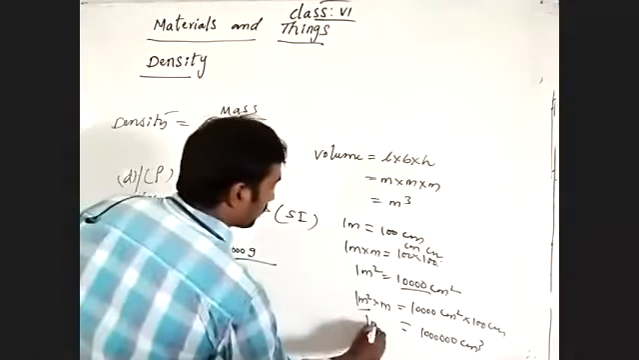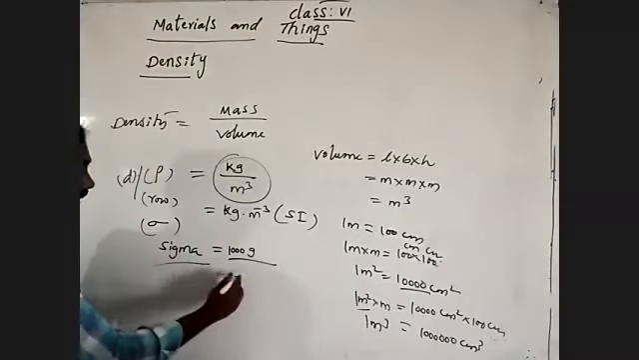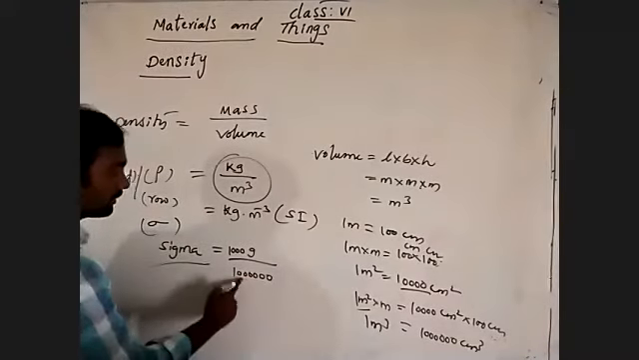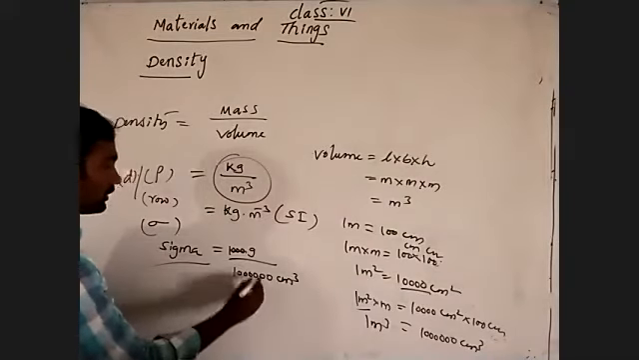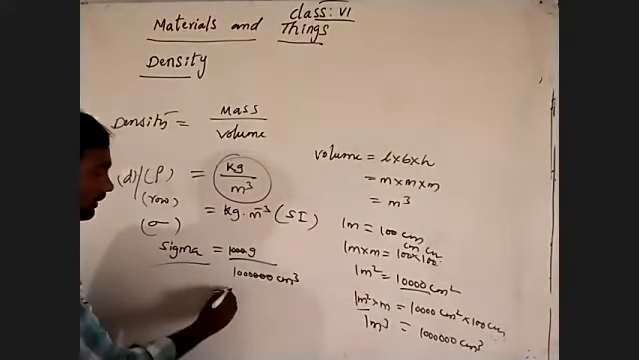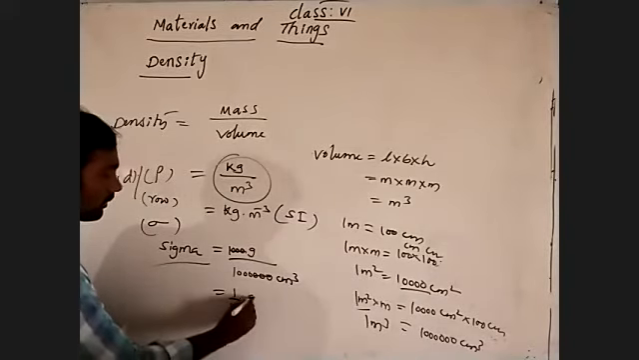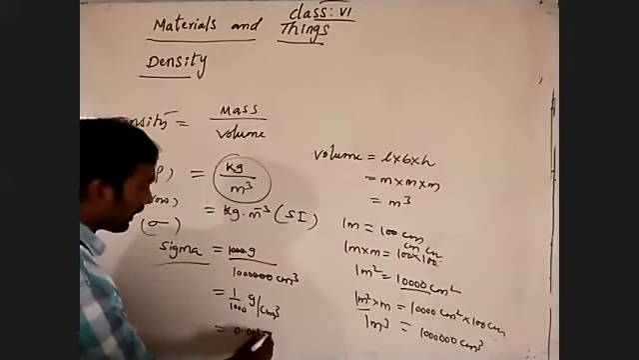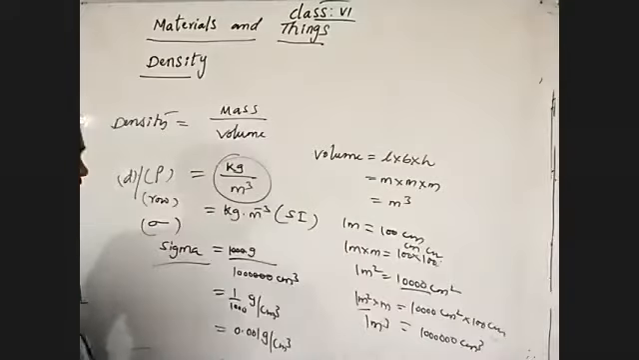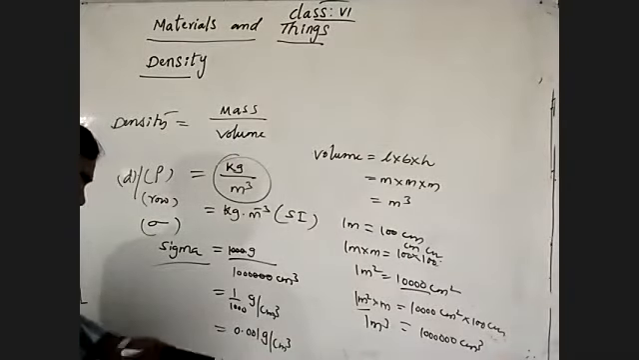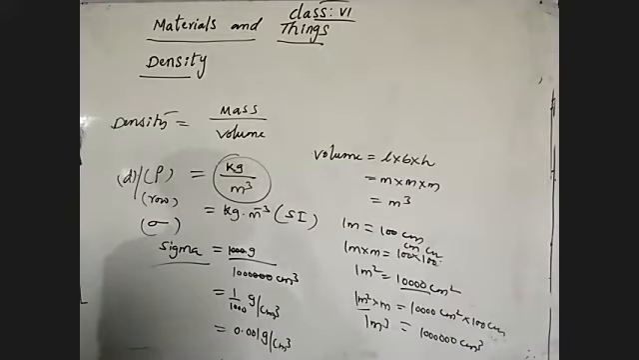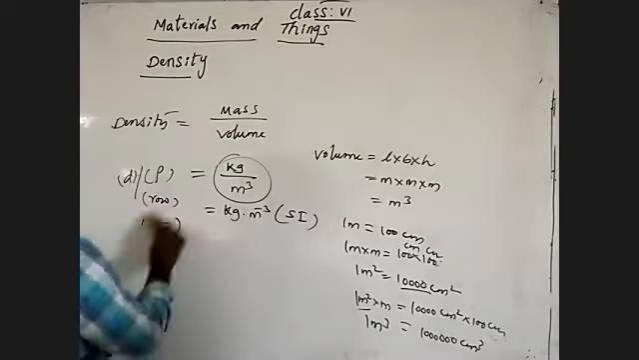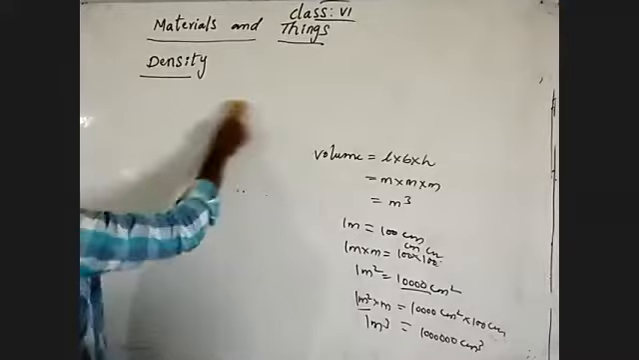1 meter cubed is equal to 10 lakh centimeter cube. So by that, 1 kilogram per meter cubed, that is 1000 grams by 10 lakh centimeter cube, we can write as 0.001 gram per centimeter cube. So that is how to measure the units of the density.